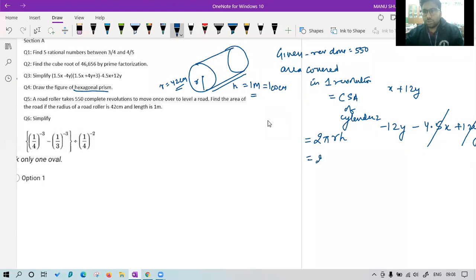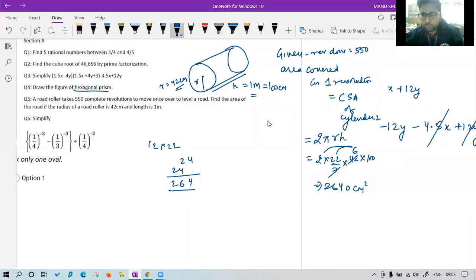Just put the values: 2 into 22 by 7 into r, that is 42, and h, that is 100. Luckily, we can cut this 7. 7 sixes are 42. The answer will be 2 sixes are 12. 12 into 22 is 264. Now there are two zeros. So 26400 centimeter square is covered in one revolution, and we are covering how many revolutions?